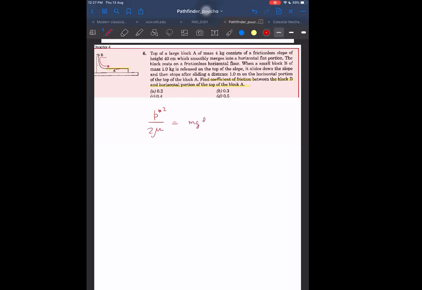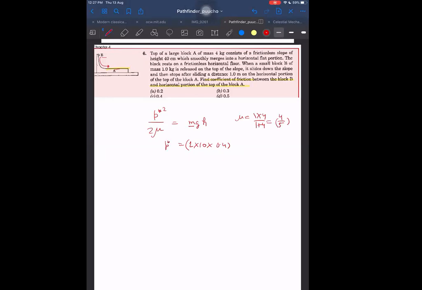Height is given as 0.4. And the friction was also acting. This mass is of the block B. So mass is 1 kg, g is 10, and height is 0.4. And mu value we can find: 1 into 4 upon 1 plus 4, that is 4 by 5.